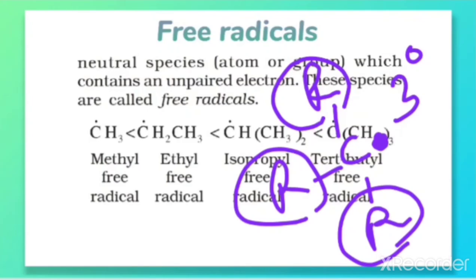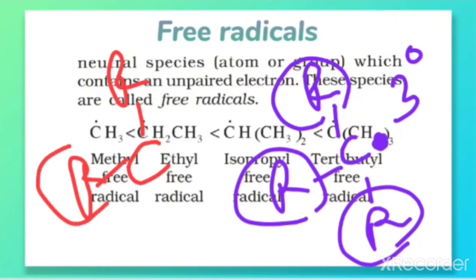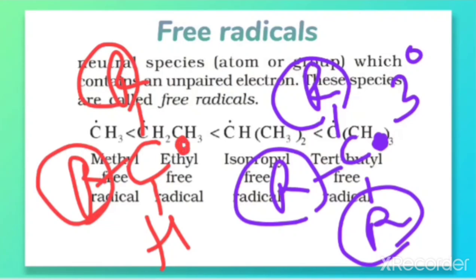Now how will we make the structure for secondary? In the case of secondary, what will be there? So better I will make secondary separately. In the secondary, this carbon has 2 alkyl groups. That is why 2 degree. 2 degree means 2 alkyl groups and 1 will be the hydrogen. So here also you have to write that dot. So this is the structure for 2 degree.